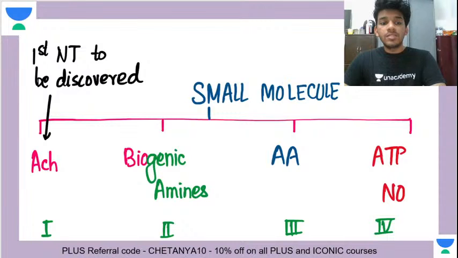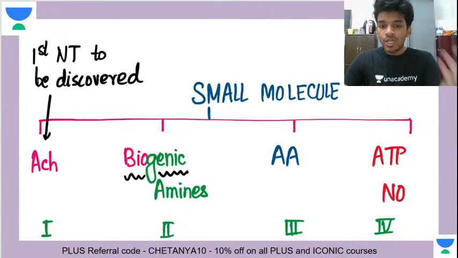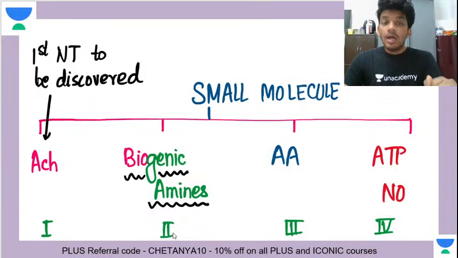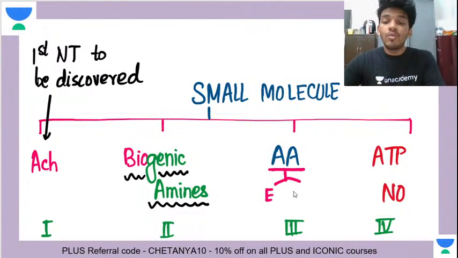Then there are other types. Now this is not a complete classification, because there are a lot of different ways in which you can classify neurotransmitters, but this is a broad classification. The second class is biogenic amines. Biogenic means they are synthesized in the body, and amines refers to the amine group in them. For example, dopamine, catecholamines, all of those. Then the third class is amino acids. They can be excitatory or inhibitory. The excitatory amino acid neurotransmitter is glutamate. The inhibitory ones are glycine or GABA.